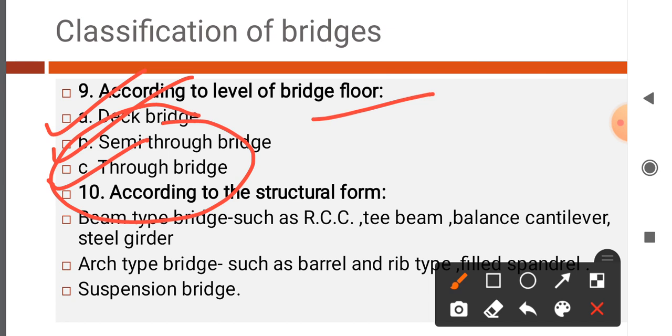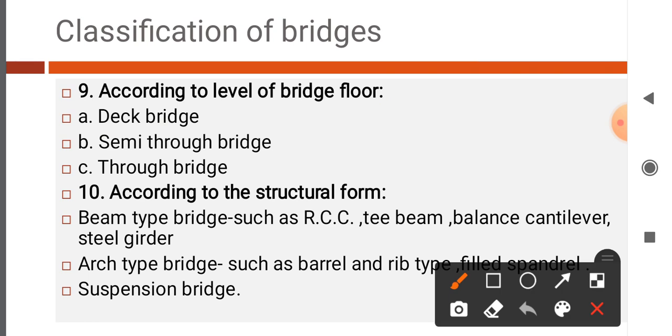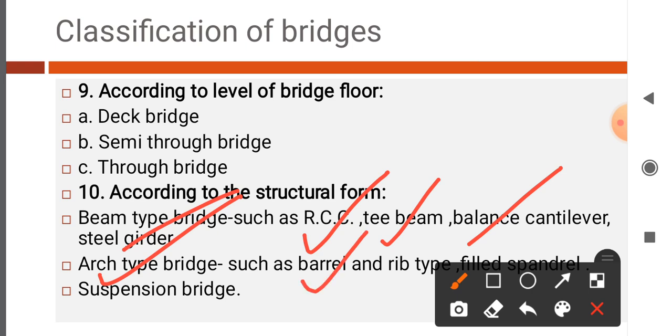Next, according to structural form, classification of bridges are beam type bridge, they may be RCC, T-beam, balanced cantilever, steel girder, and a second type, arch type bridge such as barrel and rib type, open spandrel bridge. Next, suspension bridge. These are the classification of bridges according to structural form.